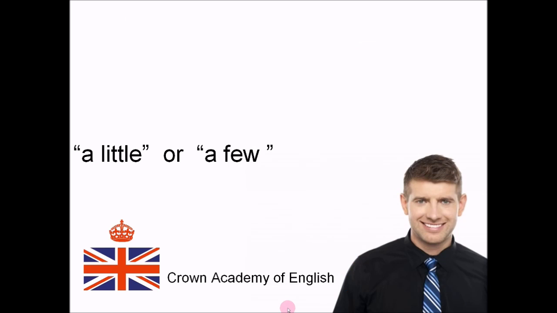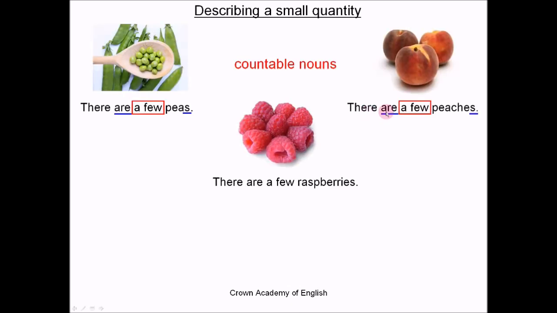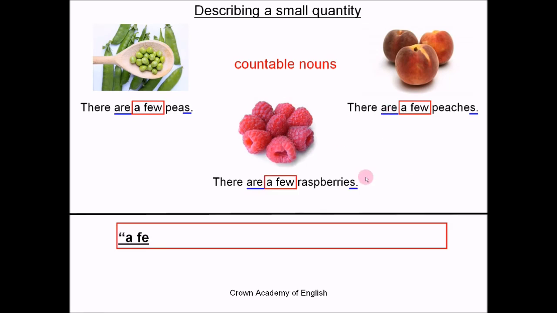When do we use a little and when do we use a few? Describing a small quantity of something. There are a few peaches. It's a countable noun in the plural, so we add an S or ES in fact for peaches, and the verb is also in the plural form. The rule is that we use a few to describe a small quantity of a countable noun,